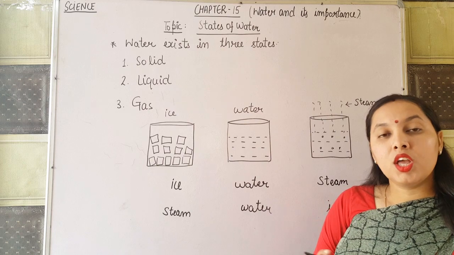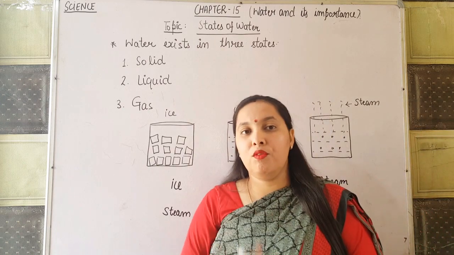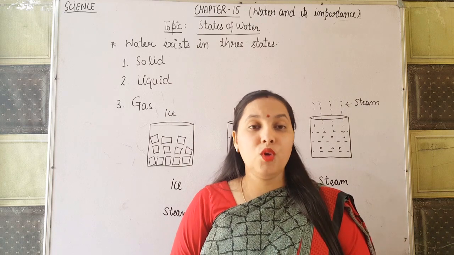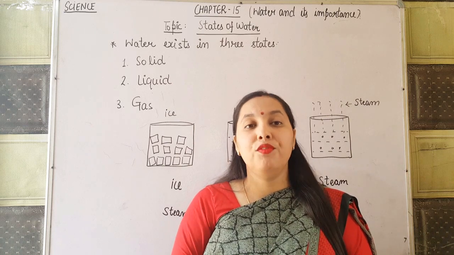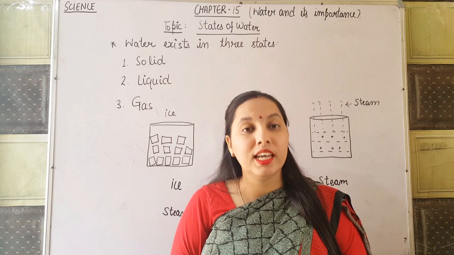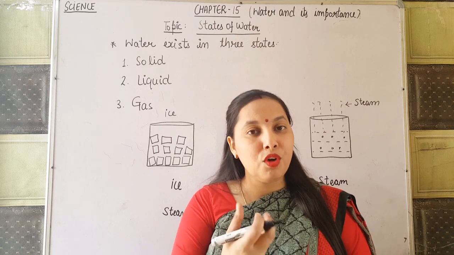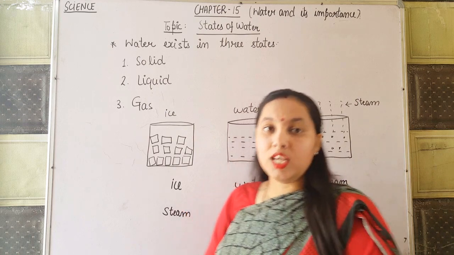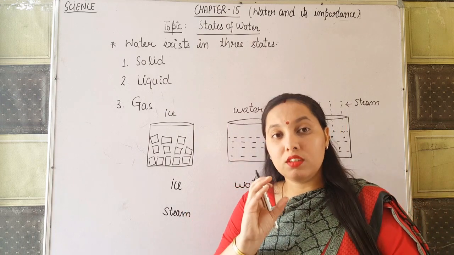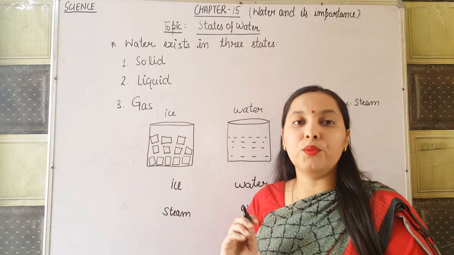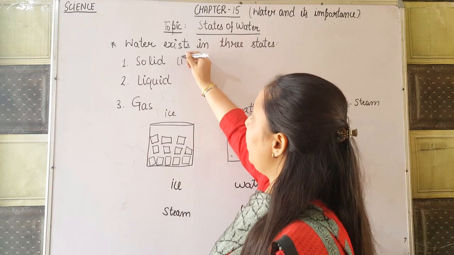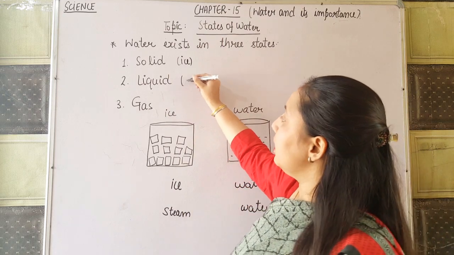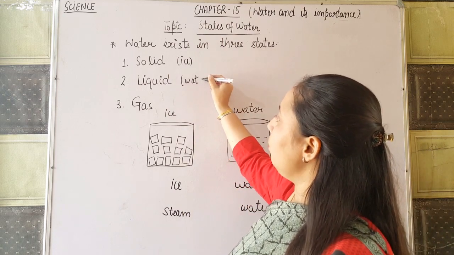Now how? You have a cup of water. You just place that cup of water in a freezer. Then what will happen? Yes, it freezes and becomes ice. So ice is which form of matter? Ice is the solid form of matter. Okay, so the solid form of water is known as ice. Now, water is the liquid state of water.